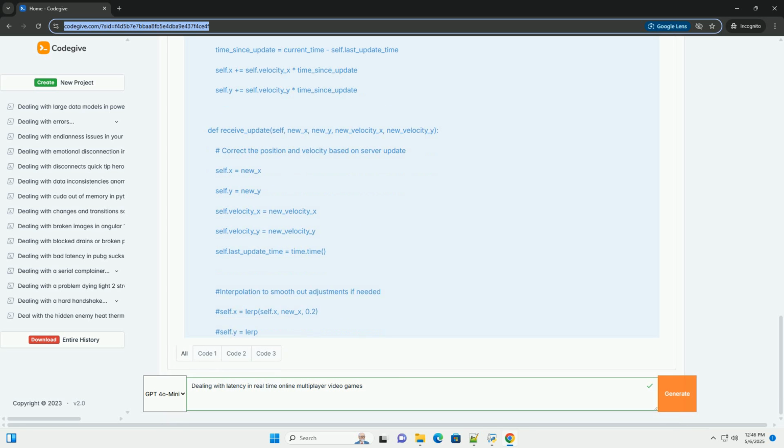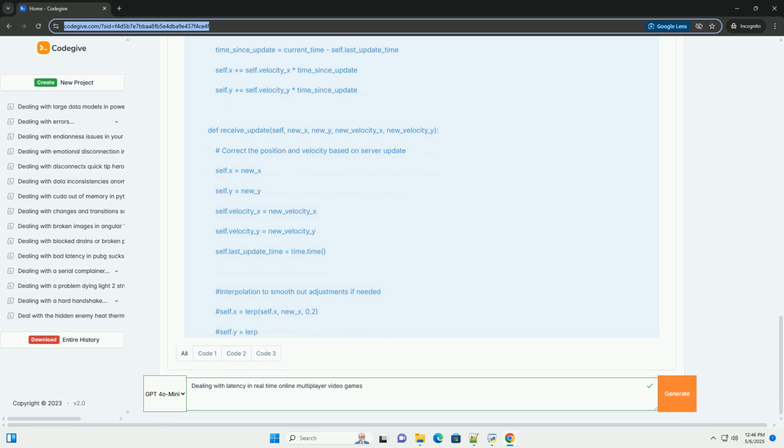6. Prioritization of data. Concept: not all data is equally important. Prioritize the transmission of critical data, for example player positions, actions, over less critical data, for example chat messages. Implementation: use techniques like QoS, quality of service, at the network level to prioritize certain types of packets. Within your game, you can also selectively send updates based on their importance. For example, only send position updates if a player has moved significantly.